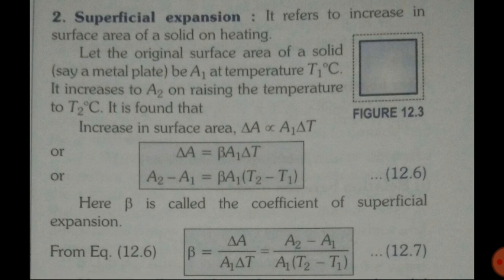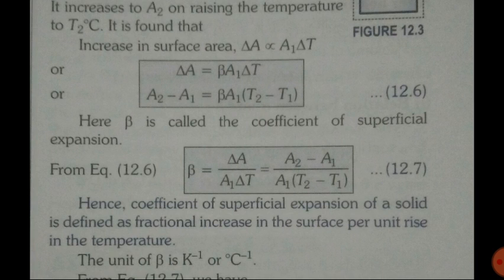It is found that, again, as in case of length, it was directly proportional to the initial length and temperature difference. Similarly here, the increase in surface area will be directly proportional to the initial surface area and change in temperature.